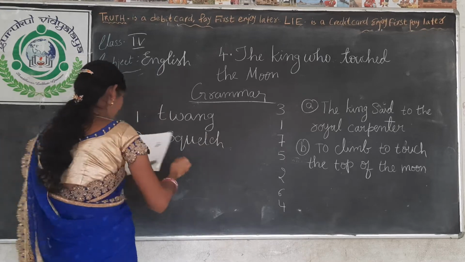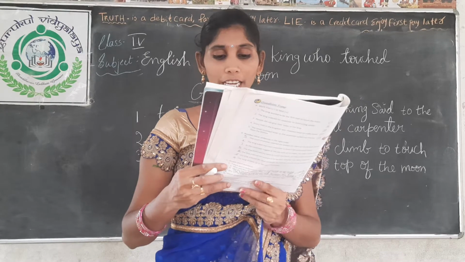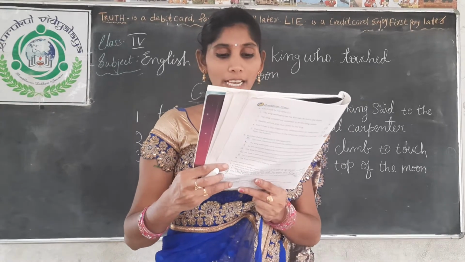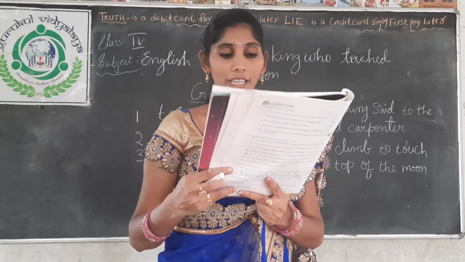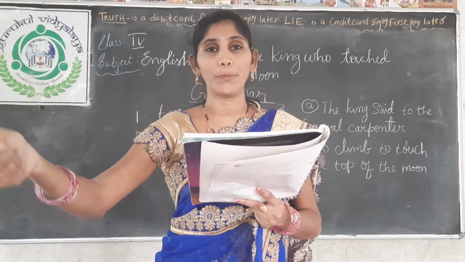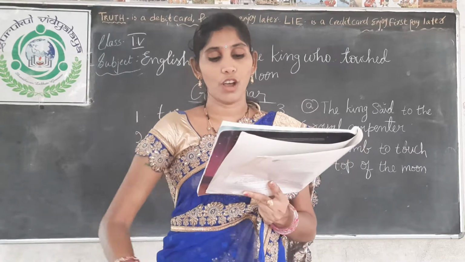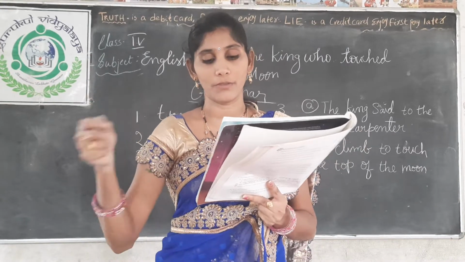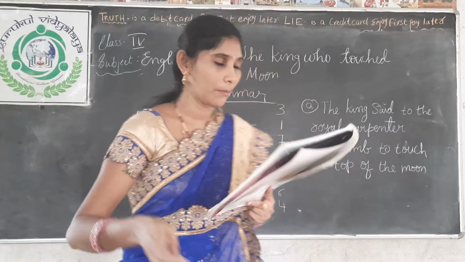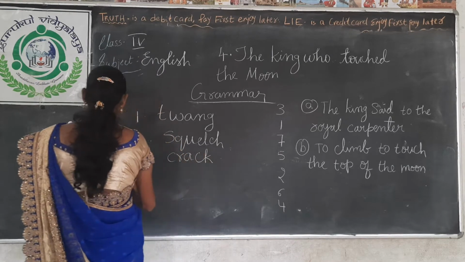Third one. The old man remembered how the circus trainer used to crack or splash his whip. How will circus trainers beat their whip? A whip is a long thread-like thing used to beat the animals. Will a soft sound come or a loud sound? Yes, it will come with a loud sound, that is called crack. The whip sound is a crack.